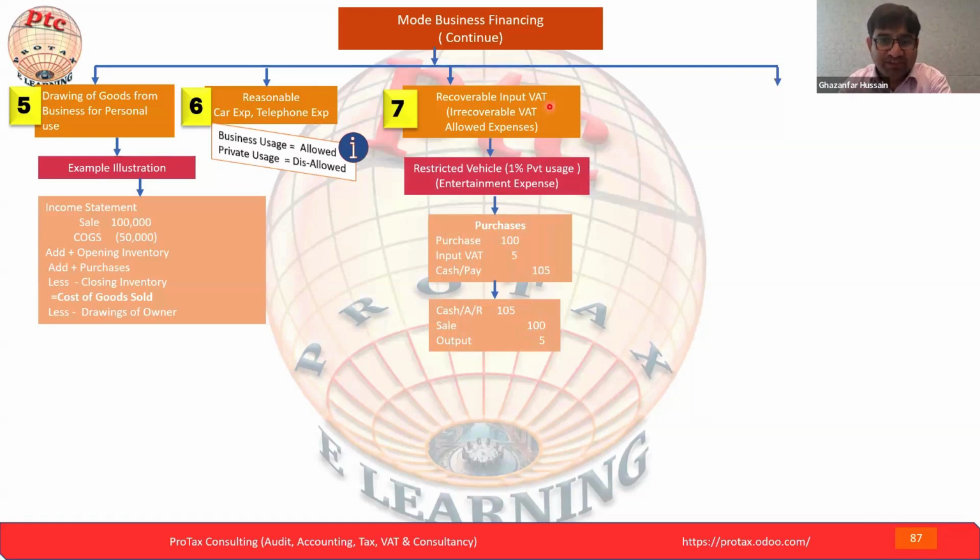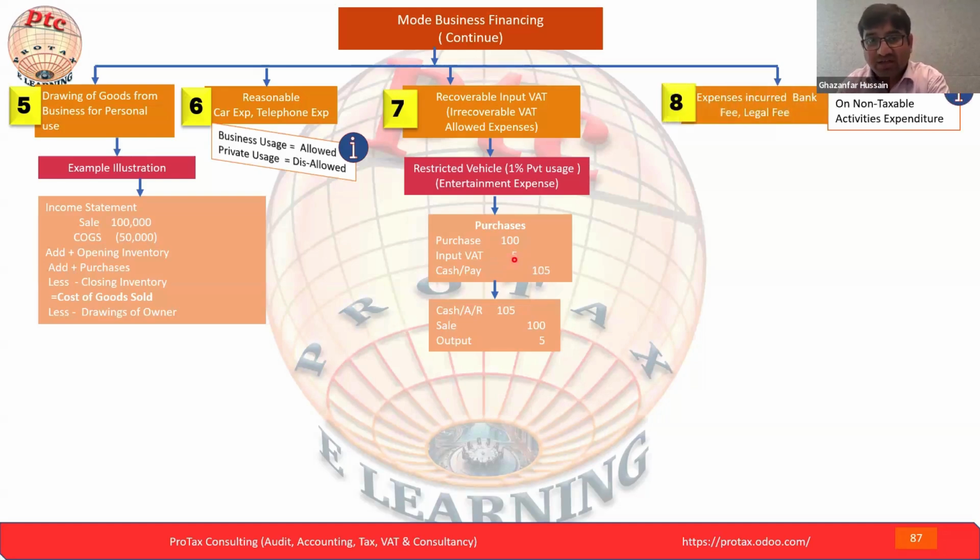The below example is just to explain the same concept, what is the VAT. Normally we are familiar with the VAT, input VAT, the 5%: if you can recover, you have to recover. If not, if it is irrecoverable, then it will be part of your expense. Next, expense incurred, bank fee, legal fee on taxable activity expenditure.